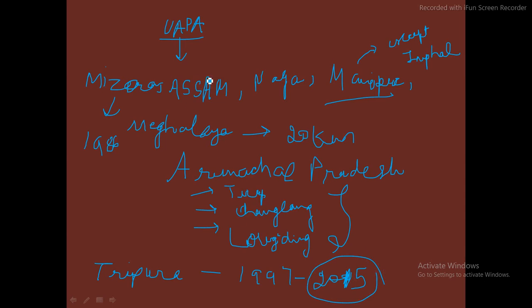In Assam it has been enforced in 1990 and it is still there. In Nagaland it has been there from 1968, when Nagaland was created. From that time only it is enforced there. Also, apart from Northeast, in the Union Territory of Jammu and Kashmir, it is currently active. UAPA is currently active, okay. So these were all the places where UAPA is there. Now let us discuss what is UAPA.